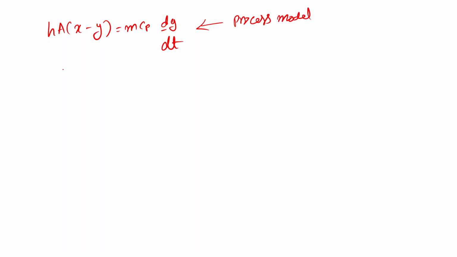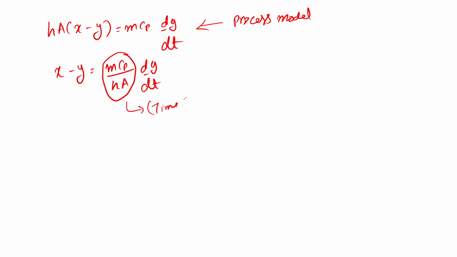This I can also write as x minus y is equal to m Cp upon HA dy by dt. Now if you find the dimensions of this term m Cp upon HA, it will be time. So we call this the time constant, or tau.